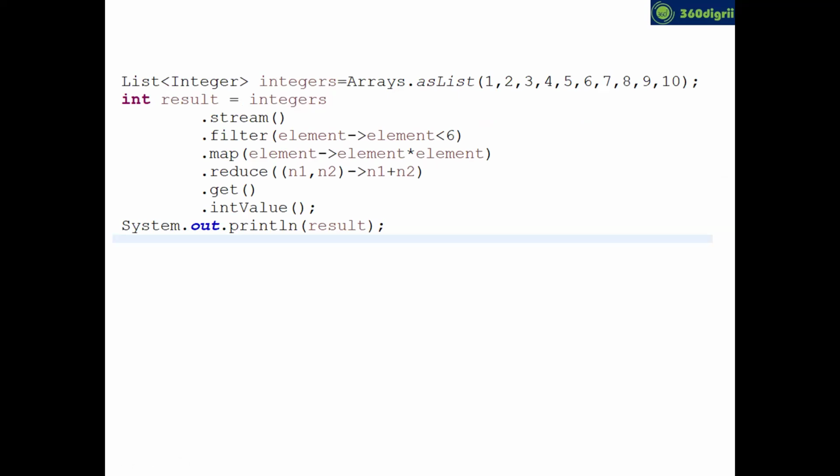Can anyone unmute and tell me, by seeing this integer dot stream dot filter dot map dot reduce, can anyone guess what I was doing? Take some time. Can anyone tell me what filter is doing? Maybe I'll go step by step. What is the filter method doing?